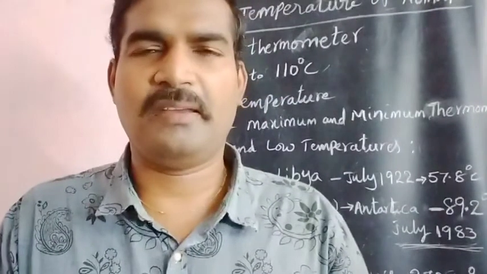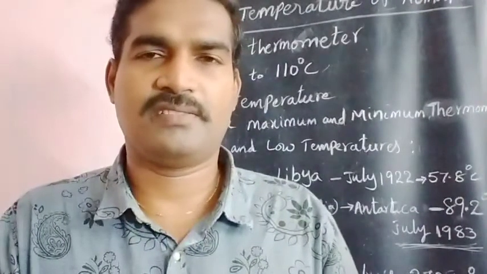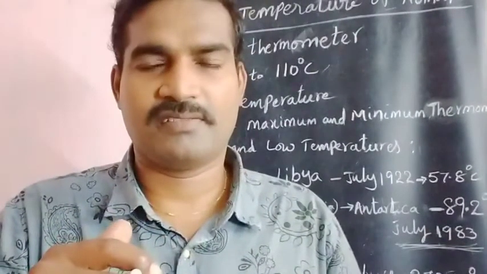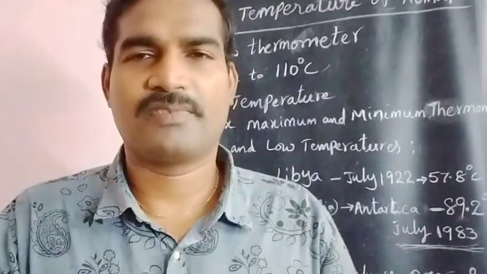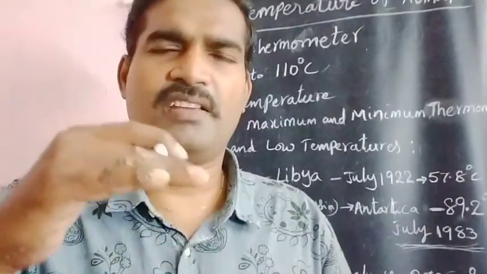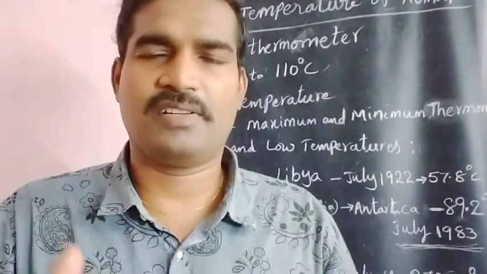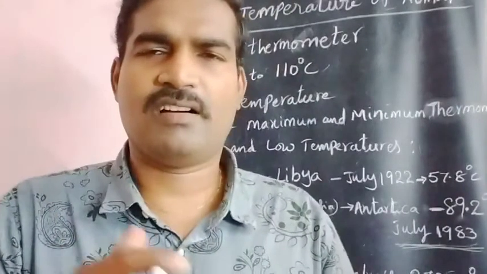And the next one is extreme. Previously we discussed that moderate means there is not much difference, but in extreme climate conditions, the maximum and minimum temperatures differ a lot, not less or equal. The maximum temperature is very high, and the minimum temperature is also very low. Between the summer season and the winter season, there is a complete difference.